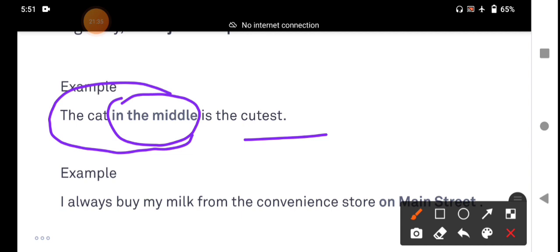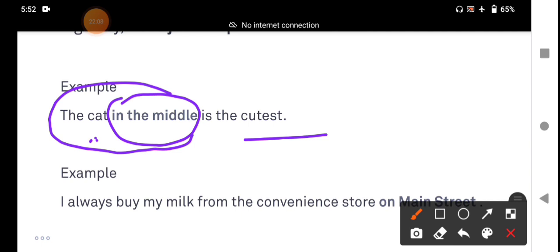The cat in the middle: which cat, which one, what kind of cat? The one in the middle. It tells something about the noun. It describes the noun. It gives more information about the noun. That's why the prepositional phrase in the middle functions as an adjective.